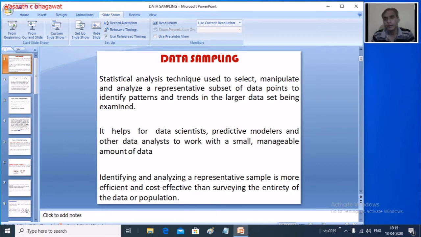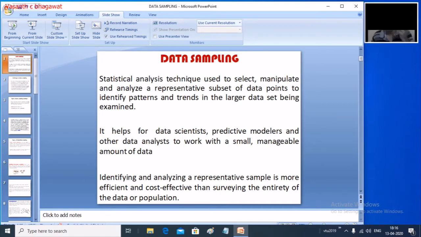Here we will be looking into the data samples. As we have seen in the last video, we discussed the analytic process, and when you are building an analytic model, what the important requirements are. Now we will go into a little bit of what we mean by data sampling, what the different types of sampling are, and what the different types of data are, especially when we go into the statistical analytical technique.